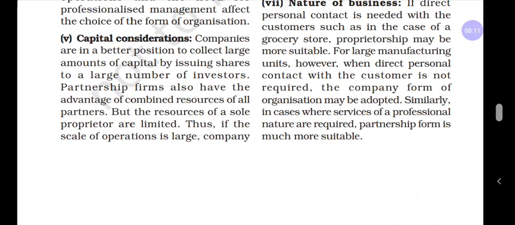Even in sole proprietorship, the capital is very less, and the disadvantage is limited resources. But this limited resources problem will not arise in the joint stock company because the capital is more. That is the reason the capital also is considered when you are choosing the form of business organization. And the next point is